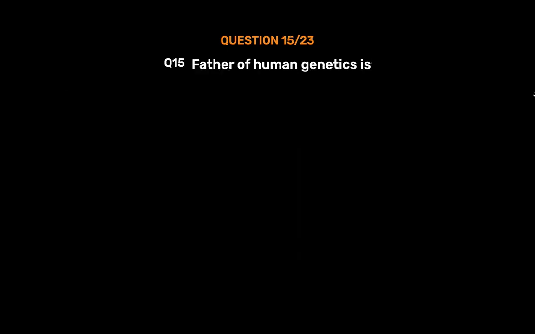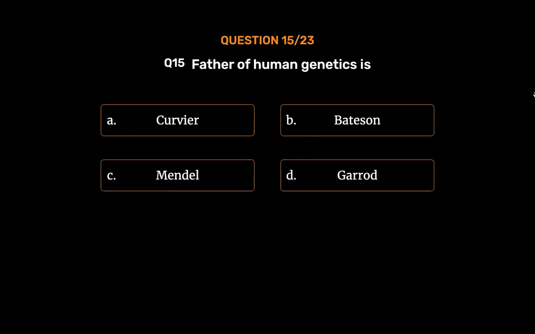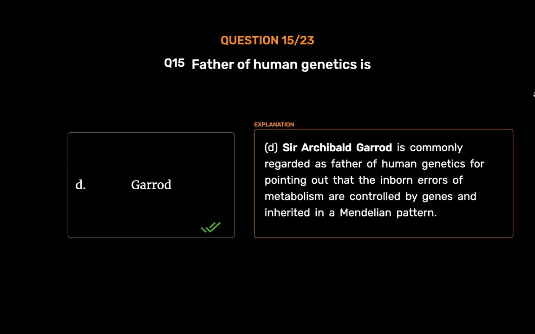Question number 15. Father of human genetics is: option A, Cuvier; option B, Bateson; option C, Mendel; option D, Garrod. The correct answer is option D, Garrod. Sir Archibald Garrod is commonly regarded as father of human genetics for pointing out that the inborn errors of metabolism are controlled by genes and inherited in a Mendelian pattern.